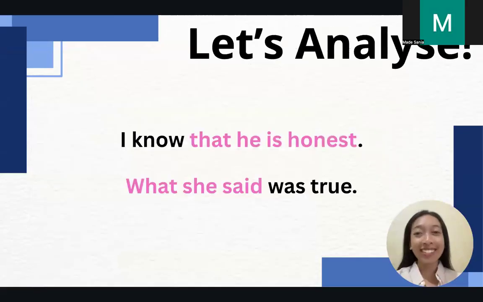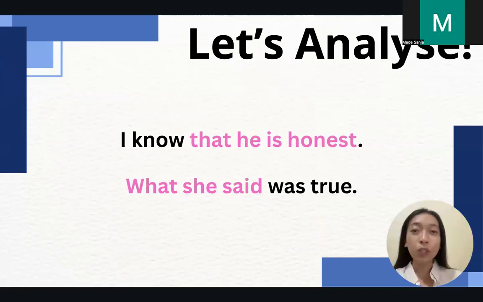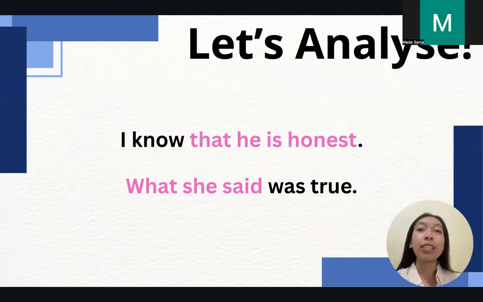Now let's analyze these sentences. Both of them contain noun clauses, but we're going to find out the function of each kind of noun clause and what it is emphasizing in the sentence. The first one is, I know that he is honest. The second one is, what she said was true. In the first one, the noun clause is "that he is honest," in pink. It explains more about what I know, so that noun clause acts as the object of the verb.